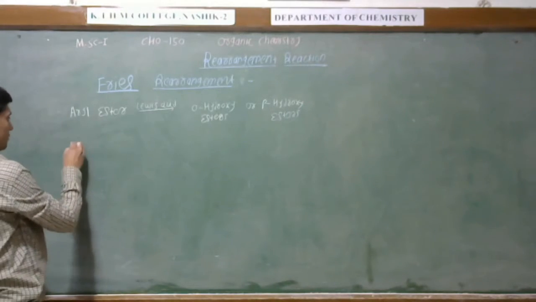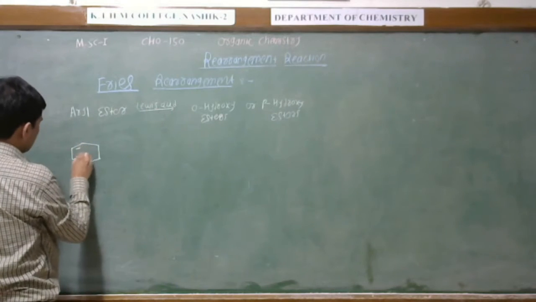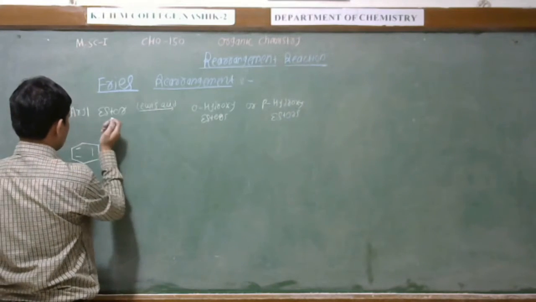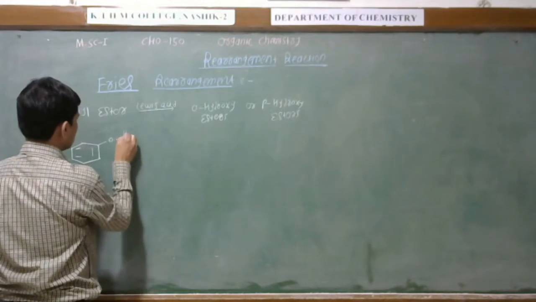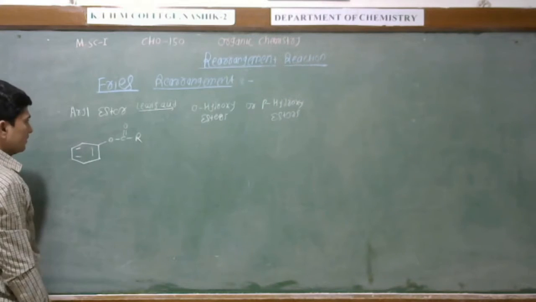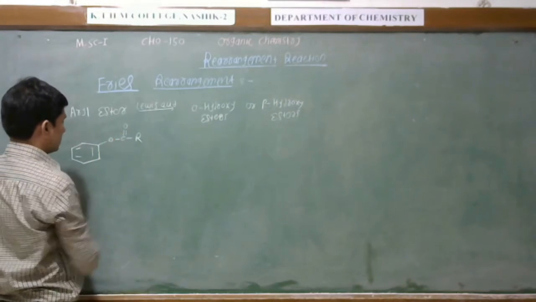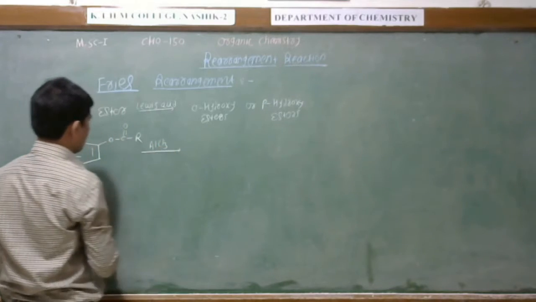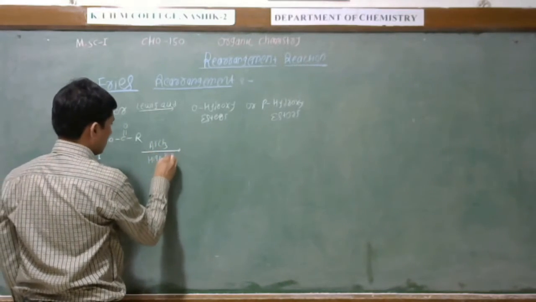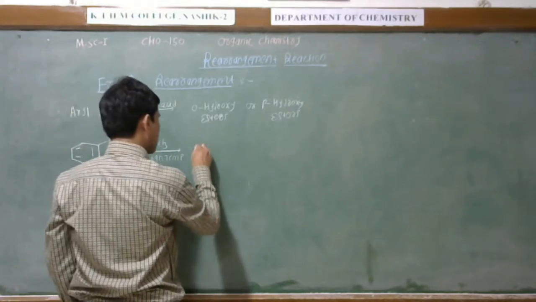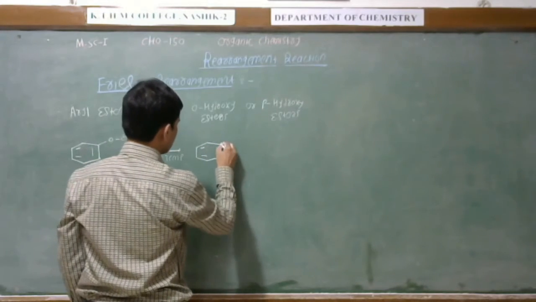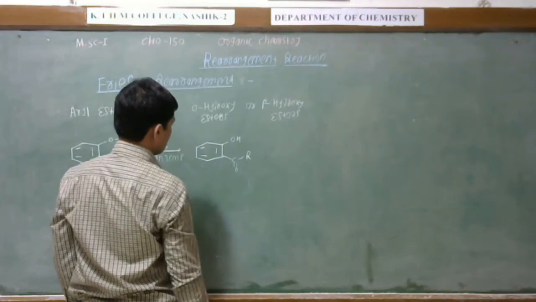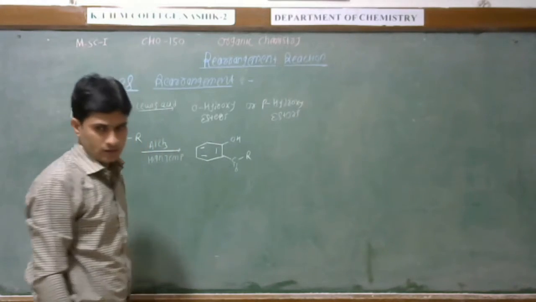We can take here an example. This is the phenyl ring, and this is the ester, this is the O, this is the O, and this is attached to the C double bond O, this is the R. This is the aryl ester. When reacted with Lewis acid catalyst AlCl3 at high temperature, it will give us the ortho-hydroxy ketone.